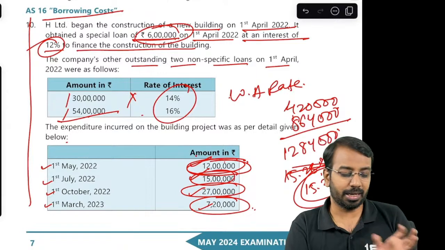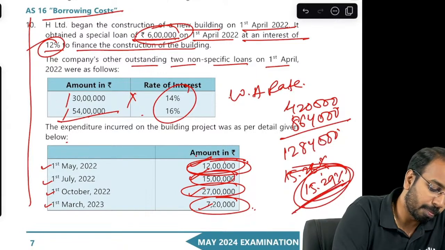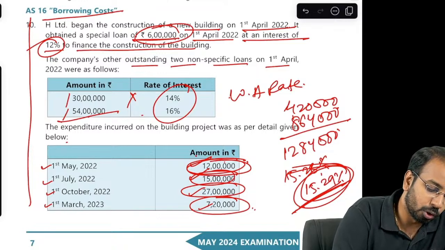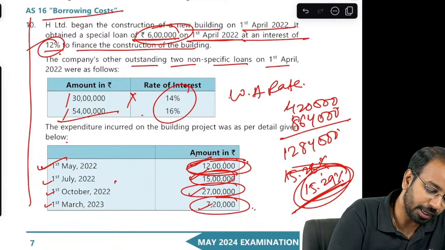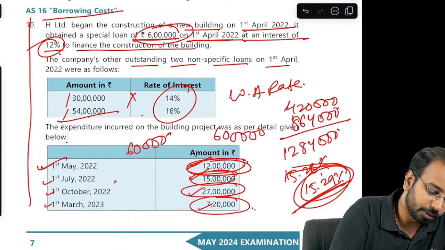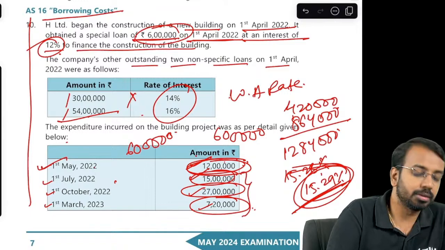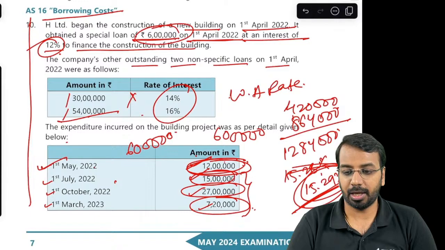Then you will get to the answer as to how much amount has to be capitalized. Okay, so the key is to calculate the weighted average borrowing. They have taken a loan on 1st of April. Expenditure of 12 lakhs has been incurred on 1st of May, 1st of July. So out of this 12 lakhs, 6 lakhs is specific, 6 lakhs is general, and then the remaining is all general borrowing. Okay, so that is how you will have to calculate the amount.